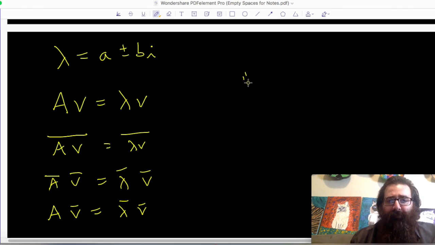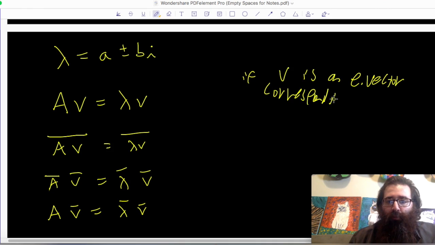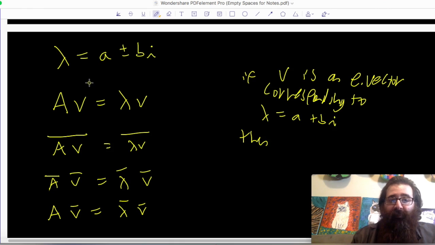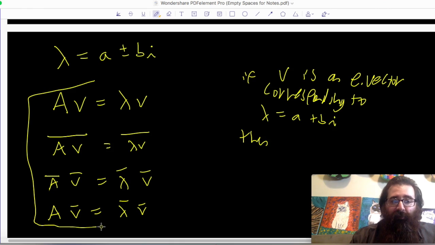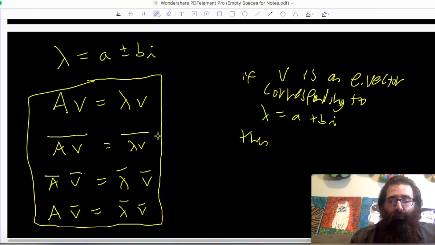So this says if V is an eigenvector corresponding to, let's say, lambda equals A plus BI, then a direct result from this that we've shown, and here's how the proof looks. It looks really cool. It's very interesting. It's not as wordy as some of my usual proofs.